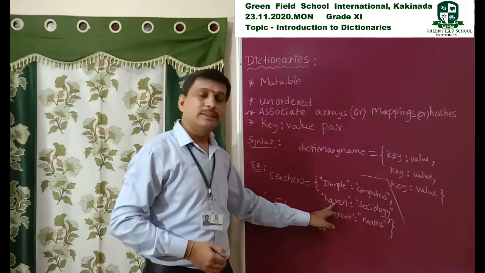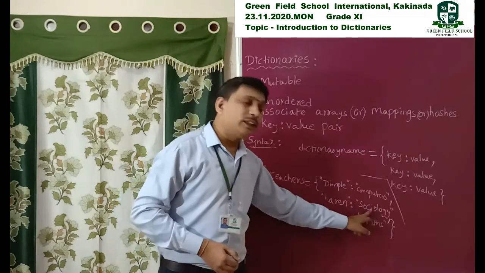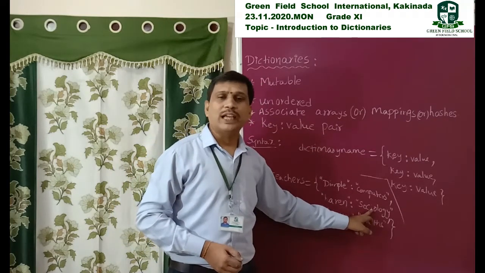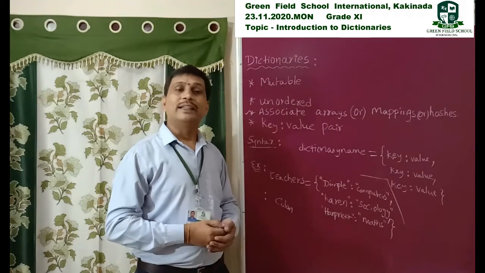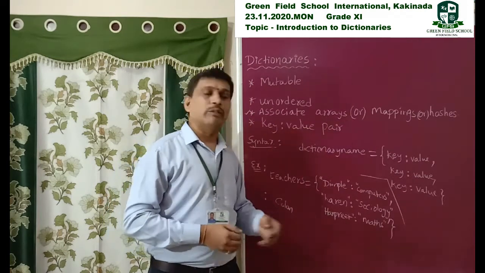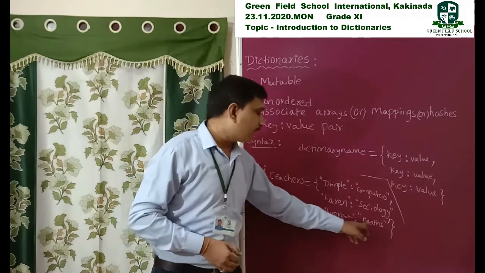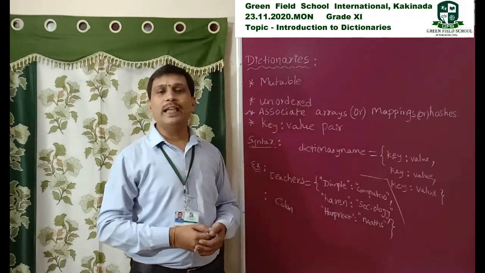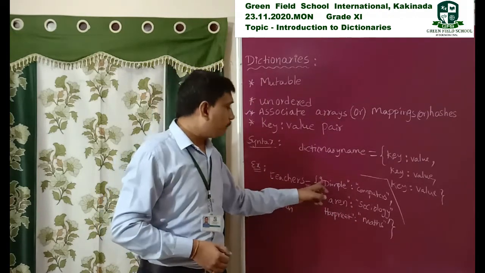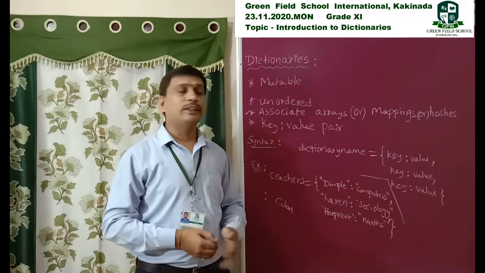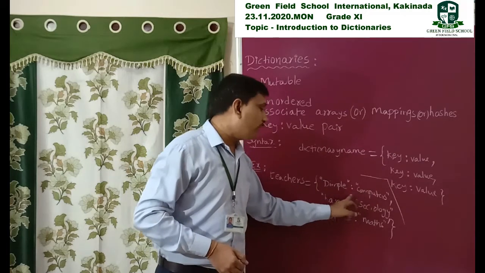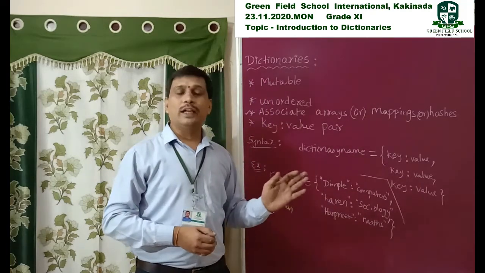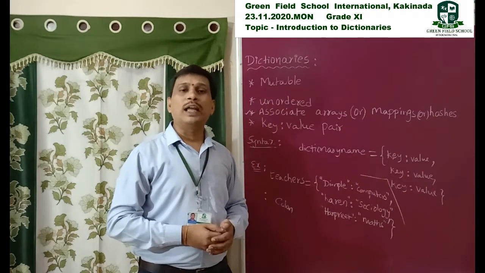So Karen is the key and sociology is the value. Like that, the third teacher's name is Harpreet. Harpreet taught the math subject, mathematics. So I present three keys with the corresponding values. These keys and corresponding values are separated with a colon.